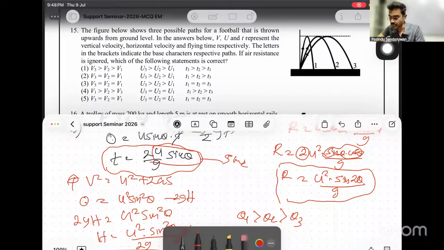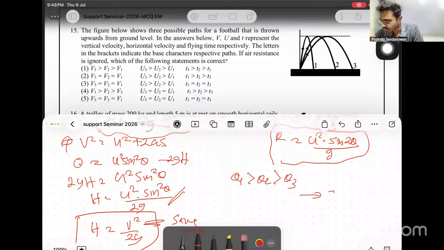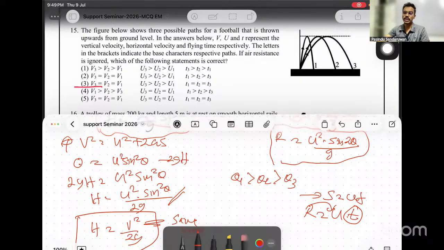Now I have decided on two things. And finally, to find the horizontal velocity, no need to apply the components. Very easy now. Then range is given by, if the horizontal component is u, ut. Times are also the same. Then the higher the range, the higher the u. Highest range is 3, then u3 must be the greatest. That's a good argument. Always back up your answers with equations.